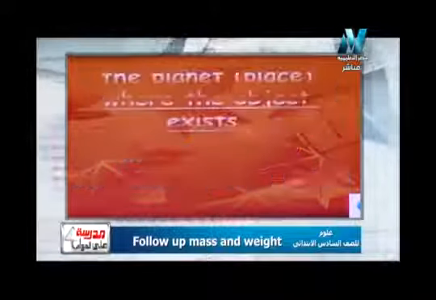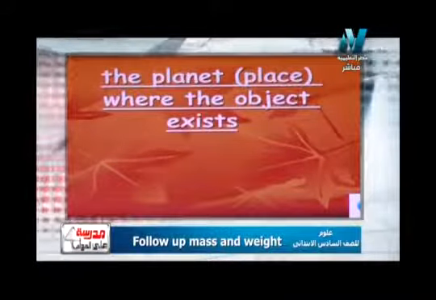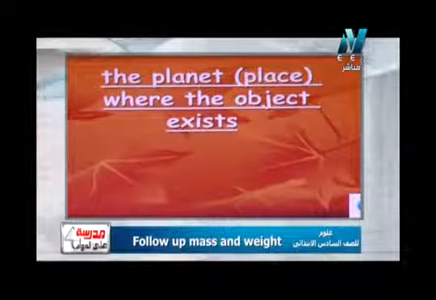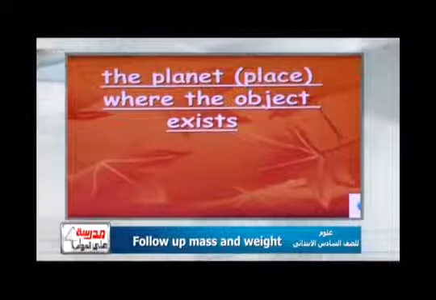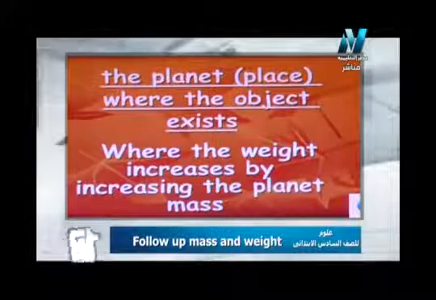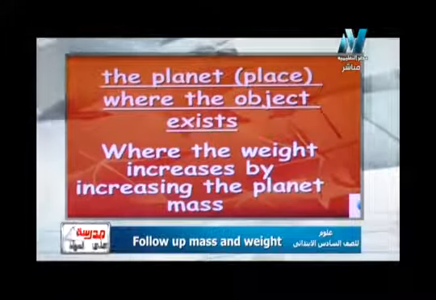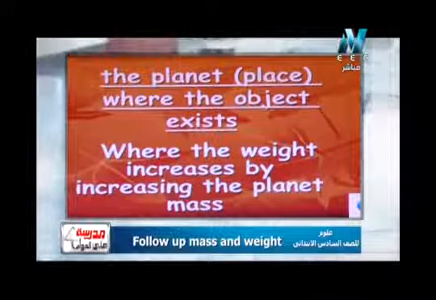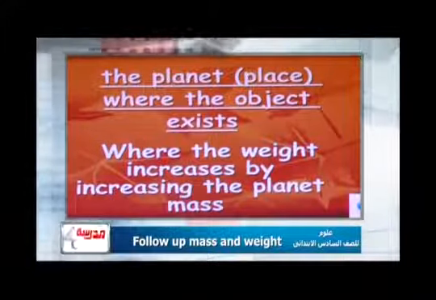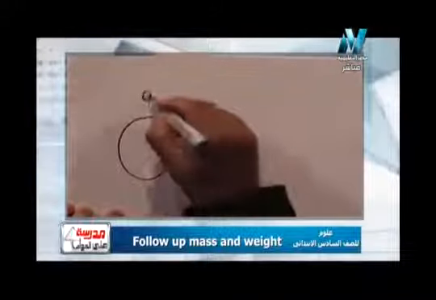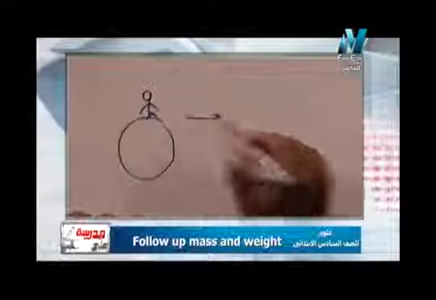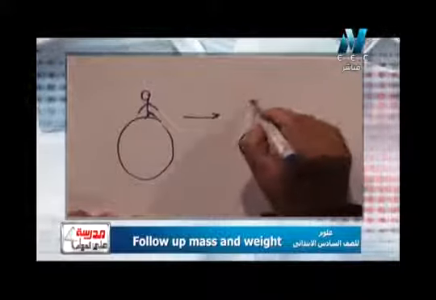So another factor the planet or the place where the object exists، المكان أو الكوكب الموجود فيه الشخص أو الجسم ده. Where the weight increases by increasing the planet mass، يعني كل ما كتلة الكوكب تزيد الوزن يزيد. For example if a person is standing on the planet Earth، نرسم مع بعض a person is standing on the planet Earth as we have seen in the last picture, and this person moved to for example moon.